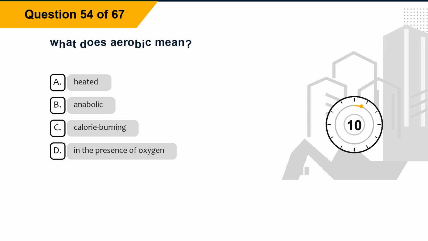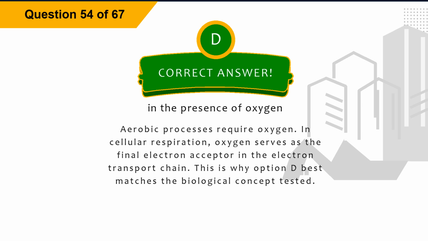Question 54. What does aerobic mean? Option A, heated. Option B, anabolic. Option C, calorie burning. Option D, in the presence of oxygen. The correct answer is option D, in the presence of oxygen.